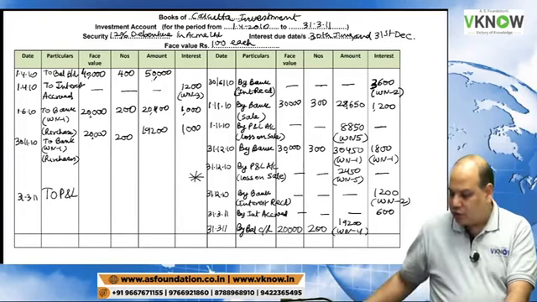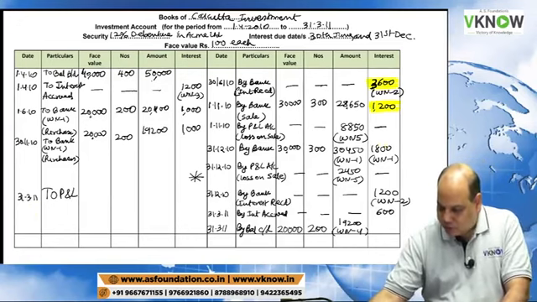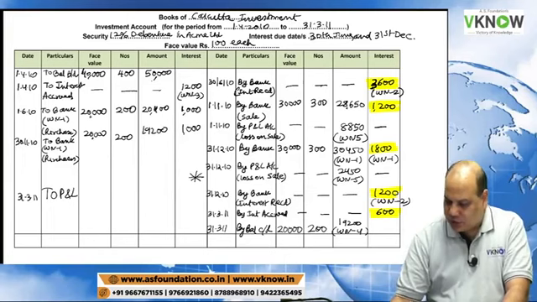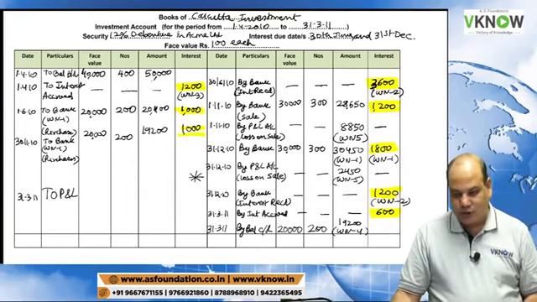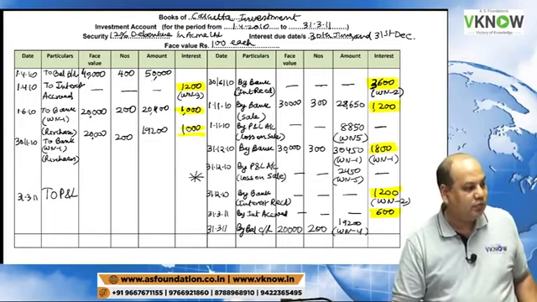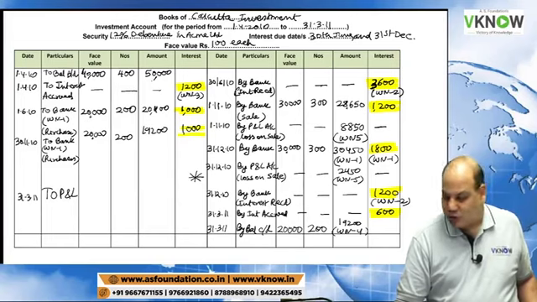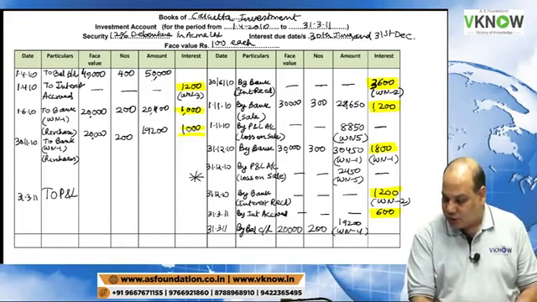So take your calculator: 3600 plus 1200 plus 1800 plus 1200 plus 600 minus 1200 minus 1000. Give me the answer. What is the amount to be transferred to P&L account in the interest column? Come on, dear student, fast. You are such a good student and today you are not replying. Let me also try myself because you are not replying.